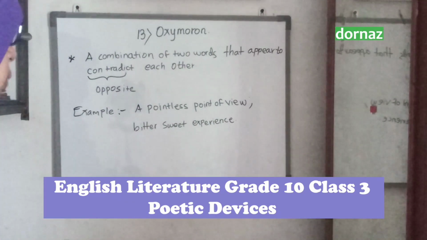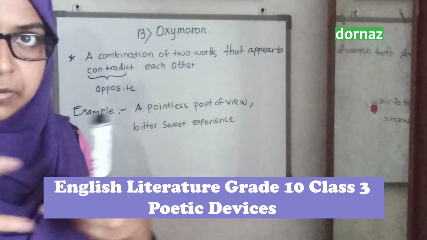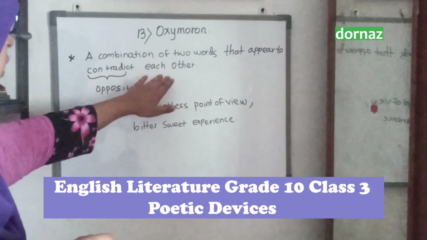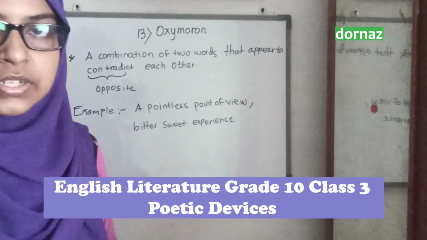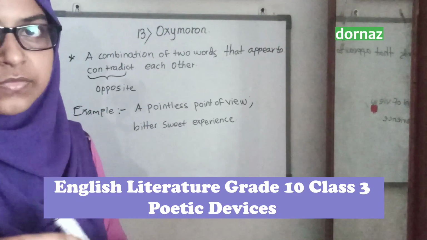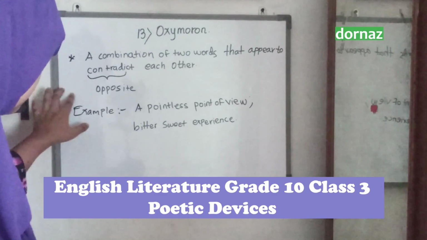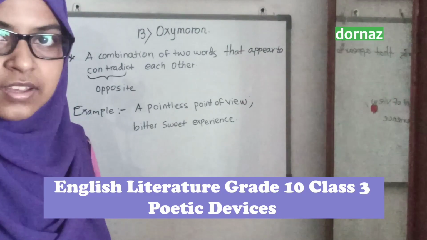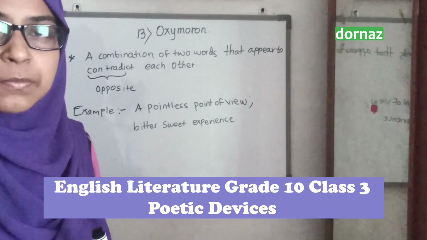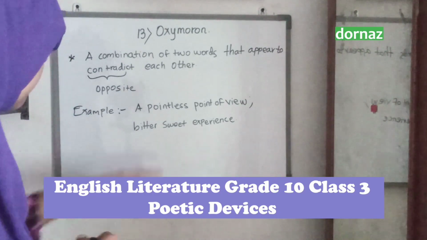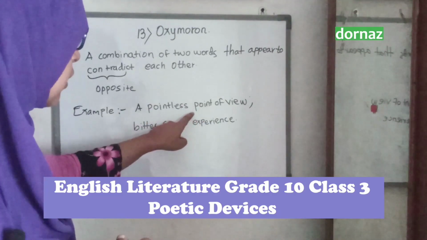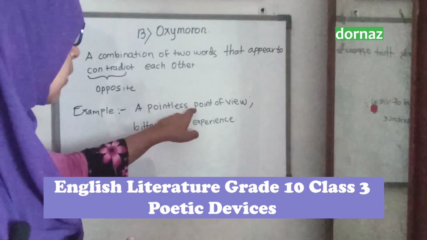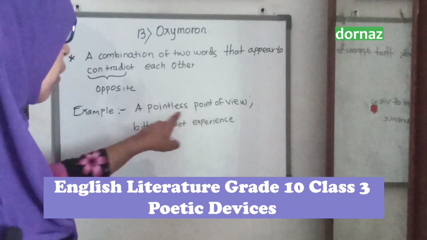A combination of two words. Two words are combined together in a line that appear to contradict each other, opposite. Those two words are opposite to each other. So, when we refer to the example, "a pointless point of view": a point of view is there which reflects the pointless. A pointless point of view. This line talks about a point of view, but this point of view is pointless.